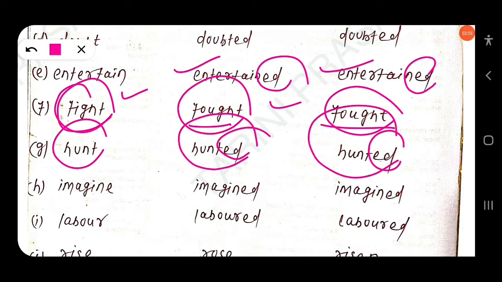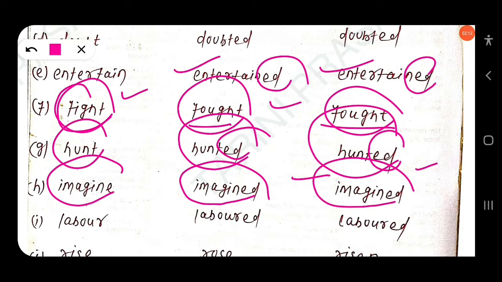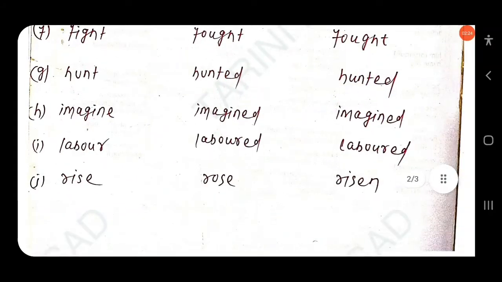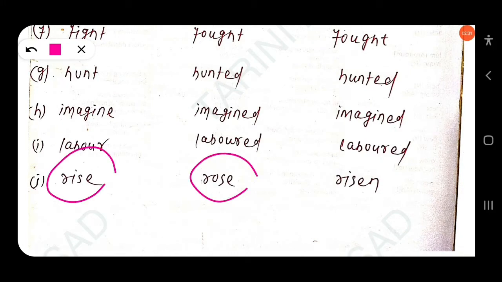Then imagine. V1 imagine, V2 means simple past, imagined, and the past participle will also be the same, imagined. Then next, labor. V2, the simple past, will be labored, and the past participle will also be the same, labored. Just add ed. Then next, rise. V1 simple present rise, V2 rose, V3 risen.